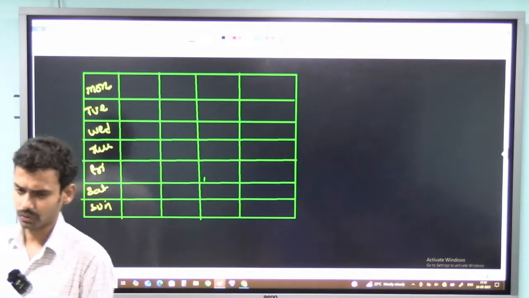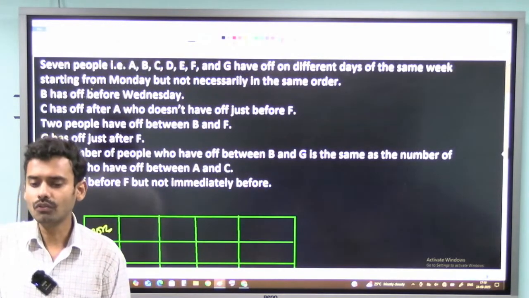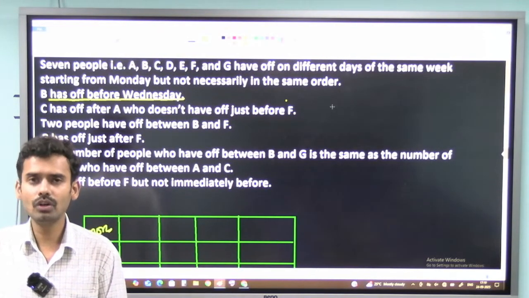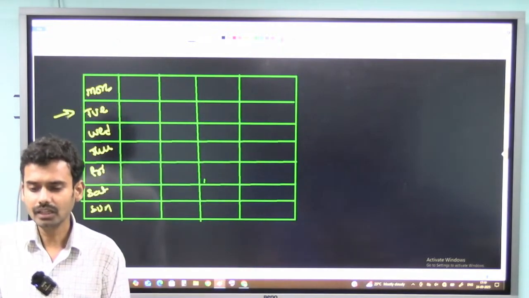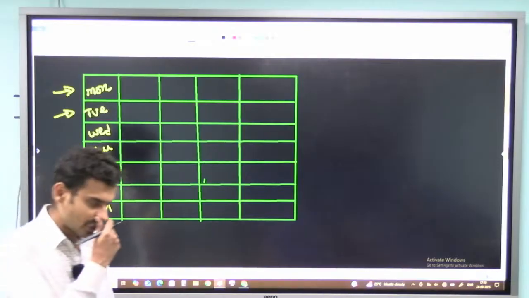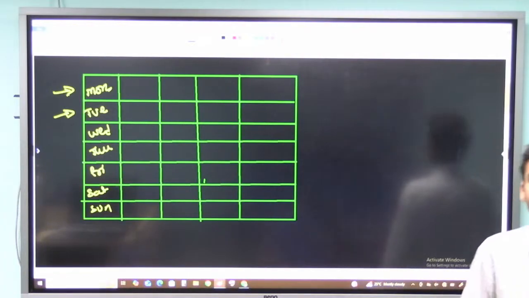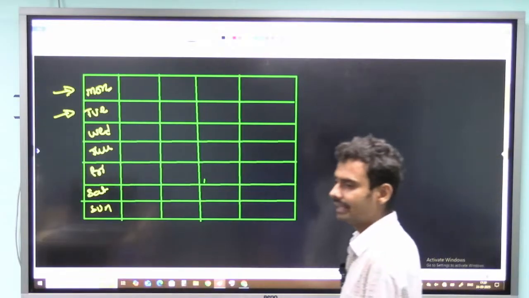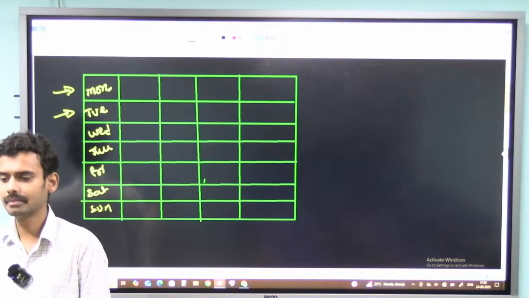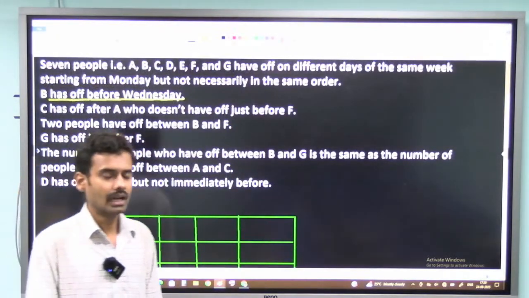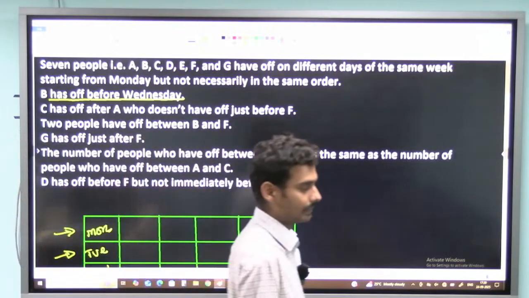So let me try to do this now. The question is saying B has of before Wednesday. So before Wednesday, it can be either Tuesday or Monday. Now my question is, can I take B on Wednesday? Please check. Read the statement. I will show you the statement once again. Read the first statement and tell me whether I can start it exactly on Wednesday.